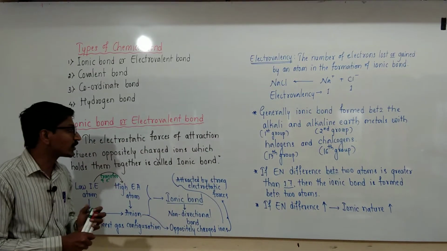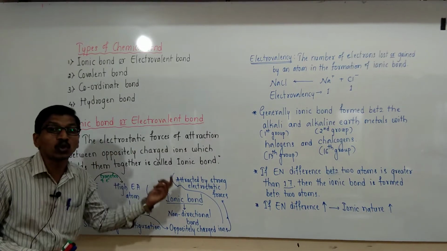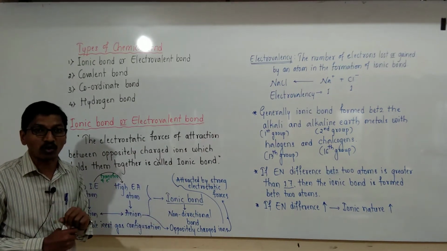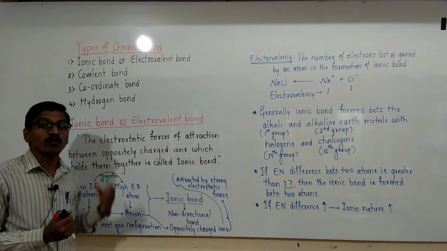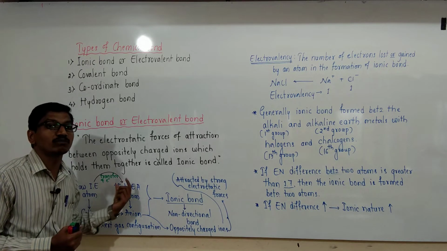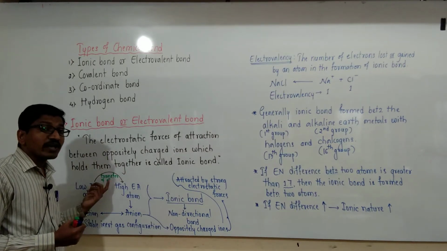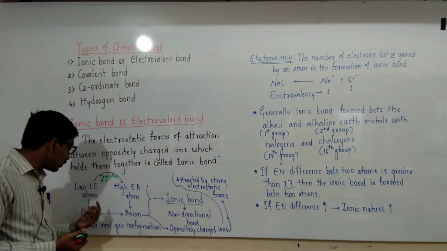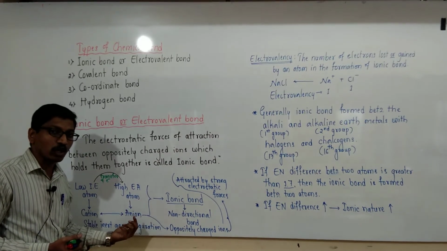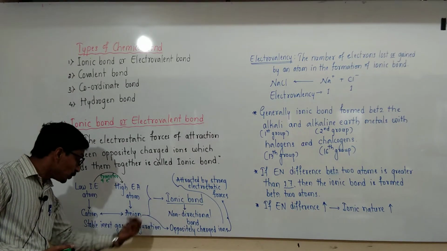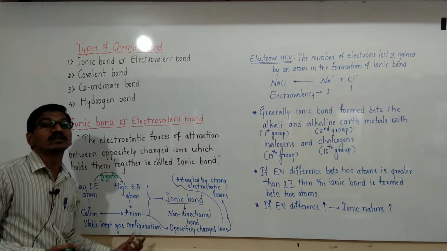Ionic bond is nothing but electrostatic forces of attraction between oppositely charged ions which holds them together. That is nothing but ionic bond. And ionic bond is formed by transfer of one or more valence electrons from a low ionization energy atom to a high electron affinity atom. The low ionization energy atom gets converted into a cation, and the high electron affinity atom gets converted into an anion, and these two ions attain the stable noble gas configuration or inert gas configuration.